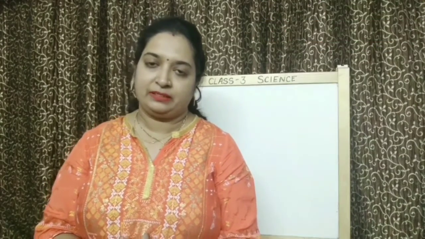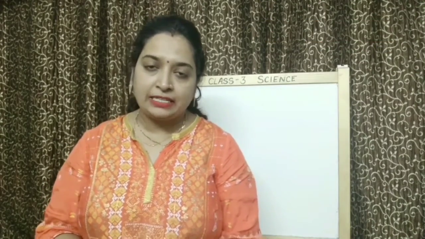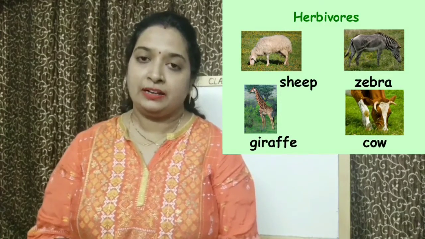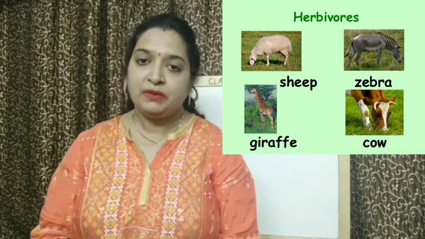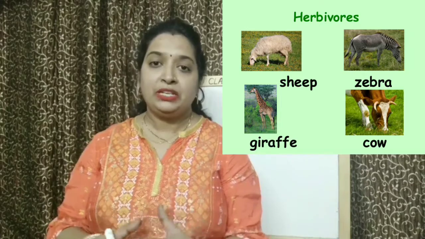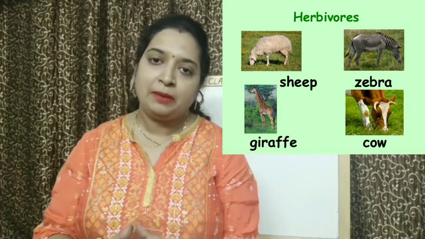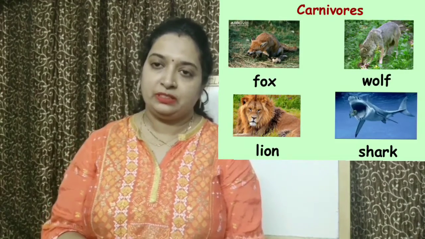Till now in Animal Life we have studied about 4 different categories of animals based on their eating habits. What are these 4 categories? First one, herbivores. Herbivores are the animals which eat plant or plant products. Second one, carnivores.